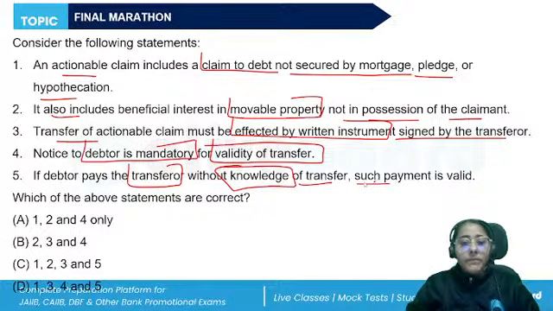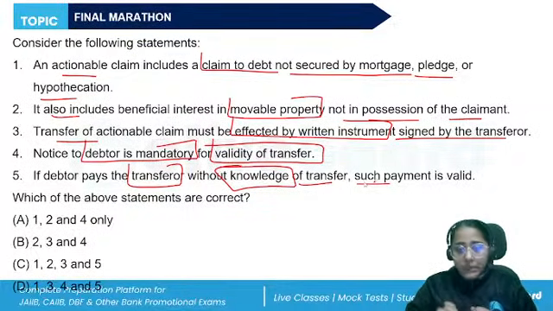About actionable claim. Actionable claim means a claim to any debt other than a debt secured by mortgage, hypothecation, pledge, correct, or to a beneficial interest in the movable property. It can be actual or it can be constructive, which the civil court recognizes as giving relief. The debt can be existing, it can be future, it can be conditional, or it can be contingent.